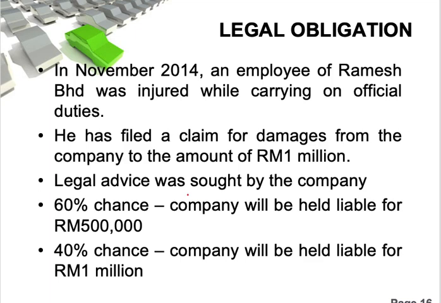There is a 60% chance the company will be held liable for 500,000. So 60% means it is more than 50% chance of the need to pay the obligation. So this is considered probable to pay 500,000. There is a 40% chance that the company will pay 1 million.